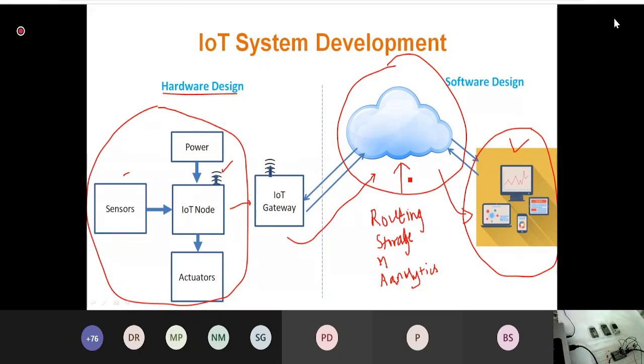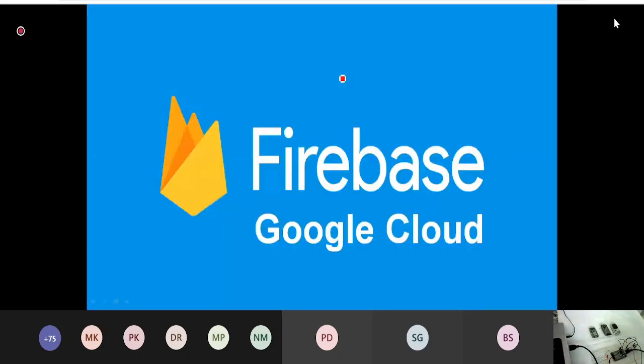Okay, so now we'll move ahead and go to another part of our discussion today. We'll discuss the Firebase Google Cloud.